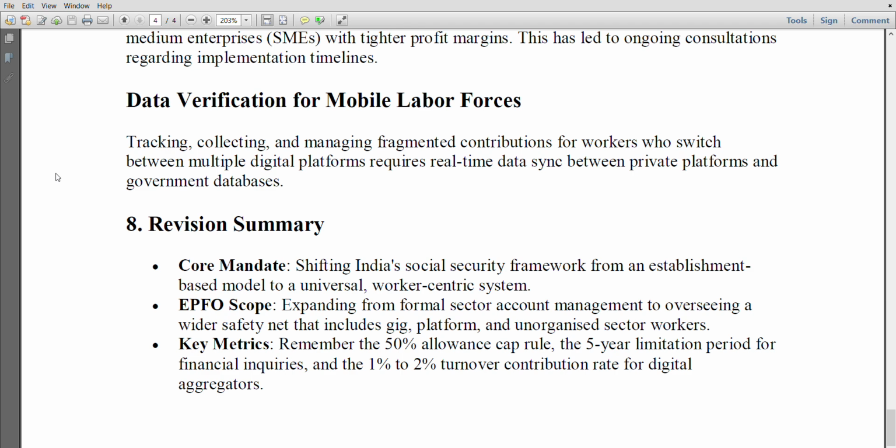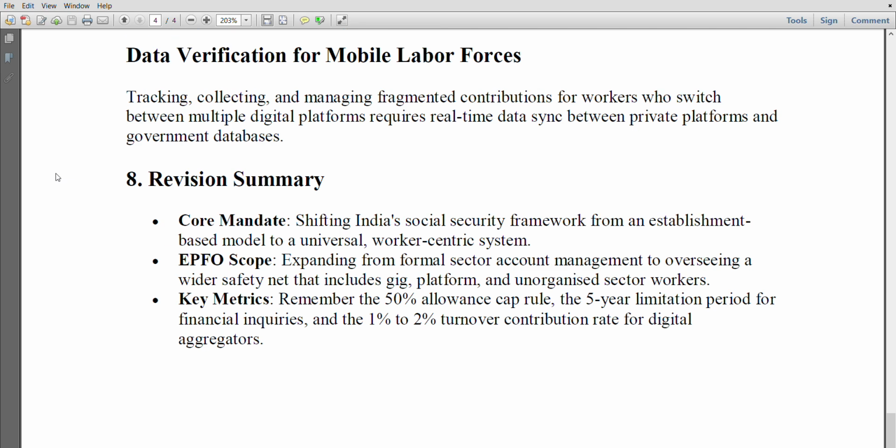Revision summary. Core mandate: shifting India's social security framework from an establishment-based model to a universal worker-centric system. EPFO scope: expanding from formal sector account management to overseeing a wider safety net that includes gig, platform, and unorganized sector workers. Key metrics: remember that 50% allowance cap rule, the 5-year limitation period for financial inquiries, and 1 to 2% turnover contribution rate for digital aggregators. And this is the end of our code on social security.